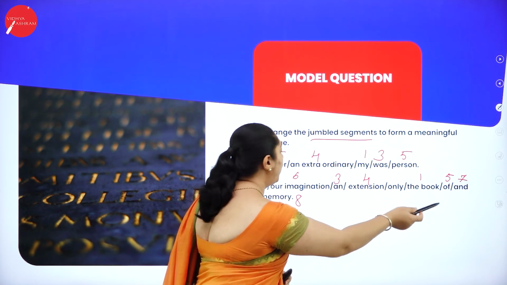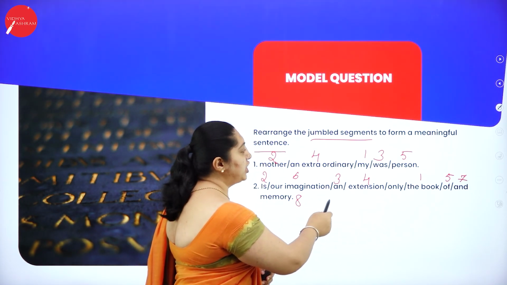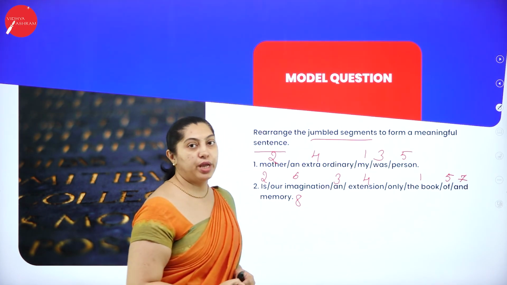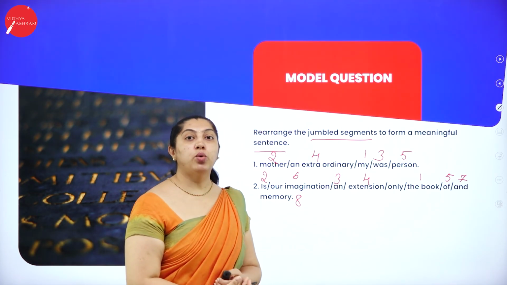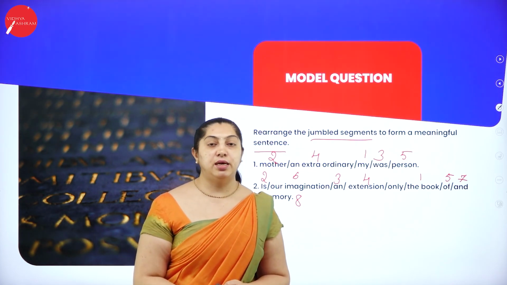So it is, the book is an extension of our imagination and memory. This is how you need to rearrange the segments to get a meaningful answer.